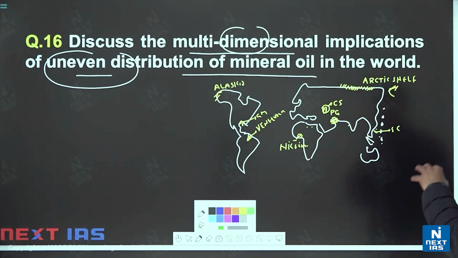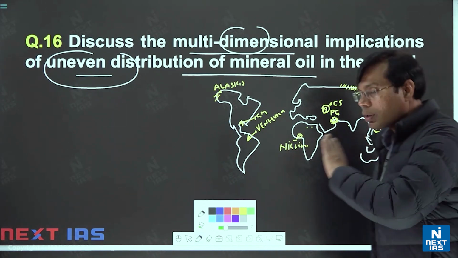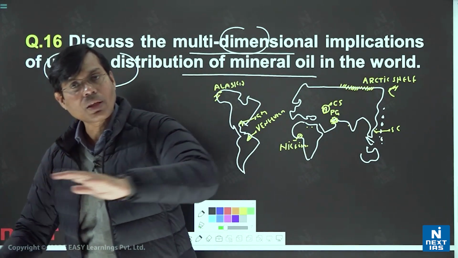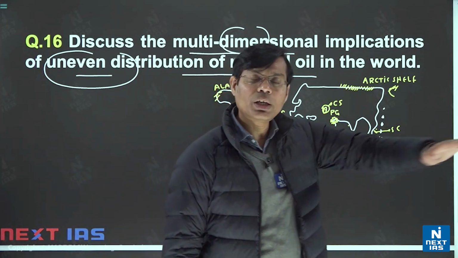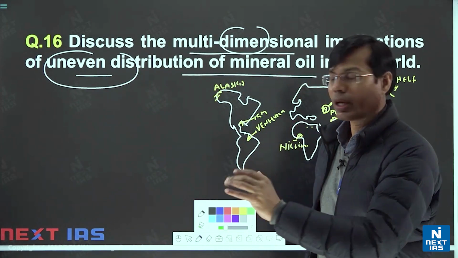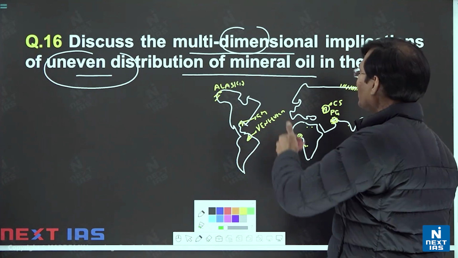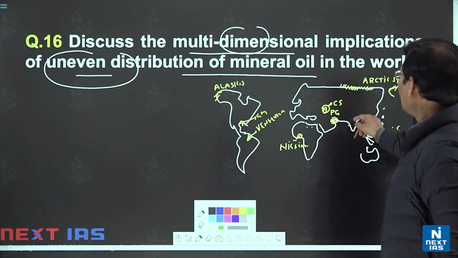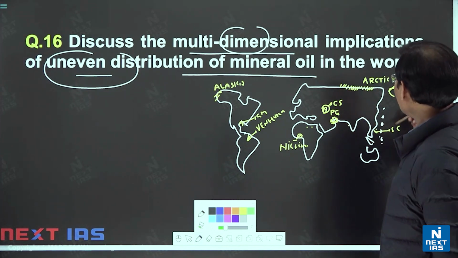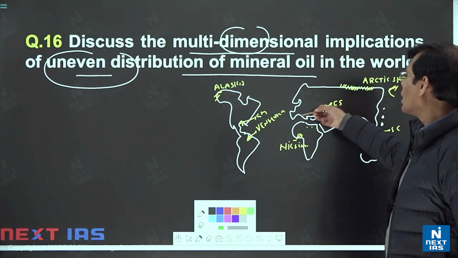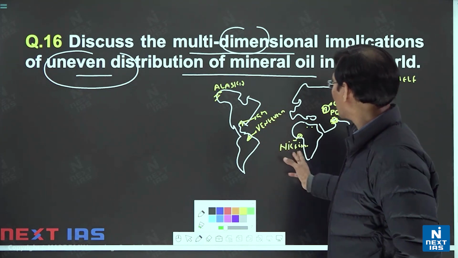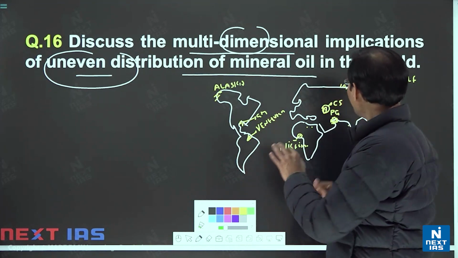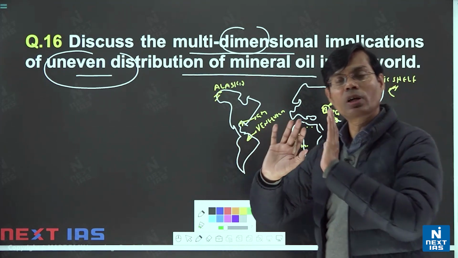So what we are observing is that in a vast size and around 200 countries, only a few places have sizable crude oil that fulfils the demand of the countries. Persian Gulf, Caspian Sea region, South China Sea region, Arctic Shelf, Alaska, Gulf of Mexico, Venezuela, Nigeria, etc. Even if you remember Persian Gulf and Arctic Shelf, it is enough for your answer.